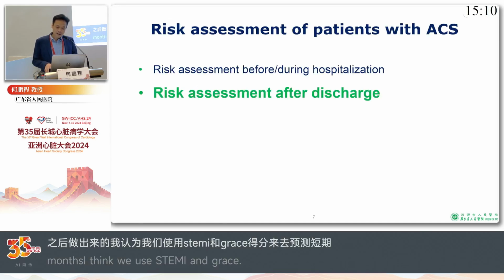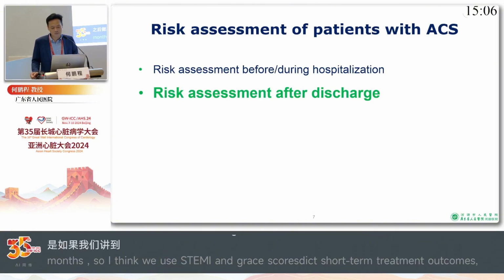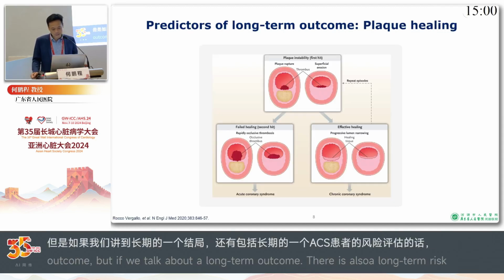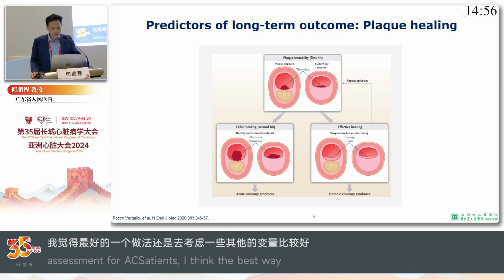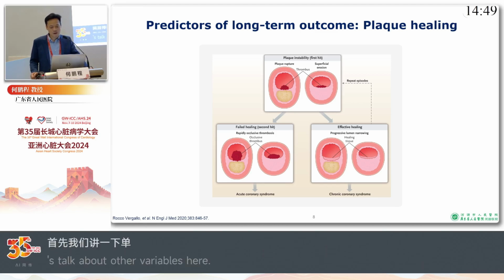But when it comes to long-term risk assessment for patients with ACS, it's reasonable for us to consider other variables. The first one I want to talk about is plaque healing. We know that plaque rupture or plaque erosion is the main reason for ACS.